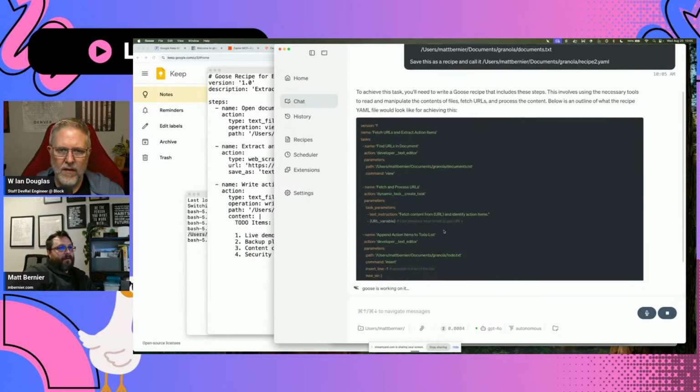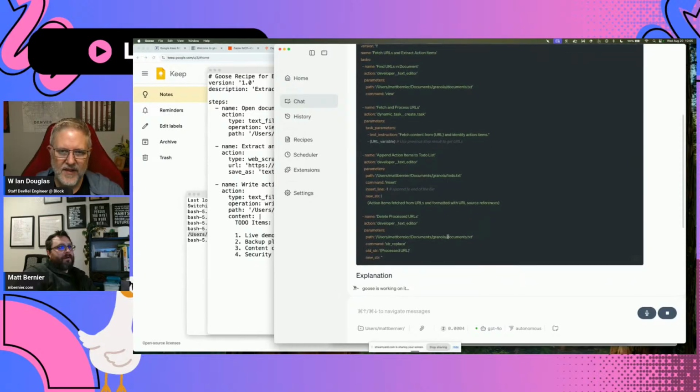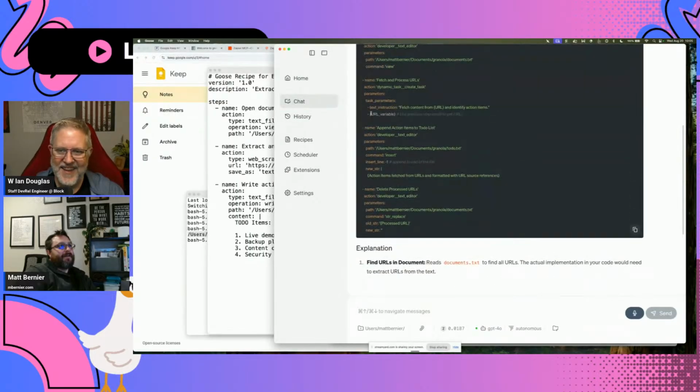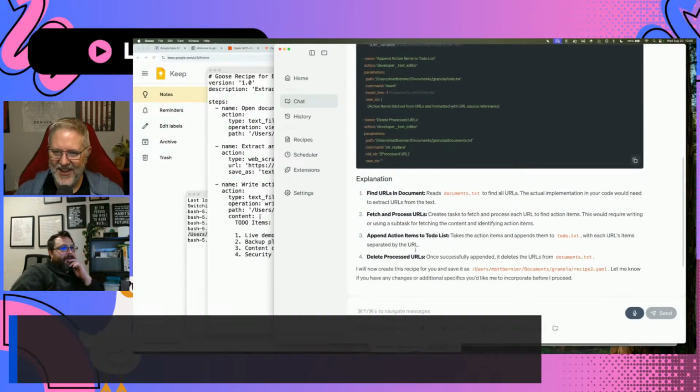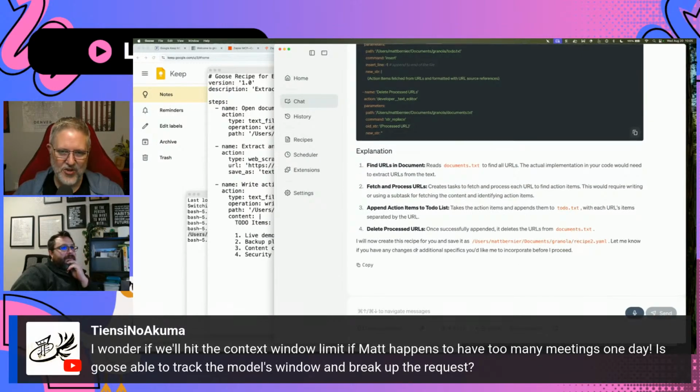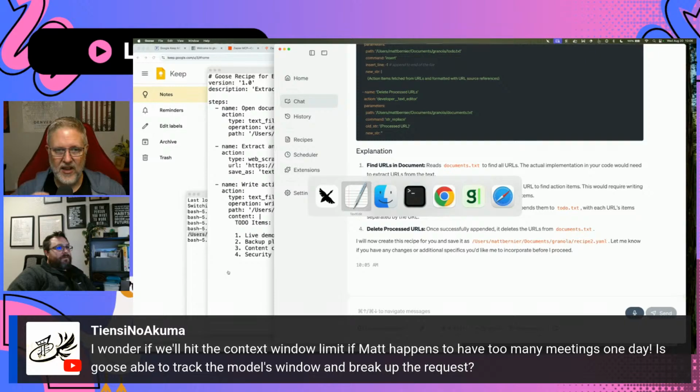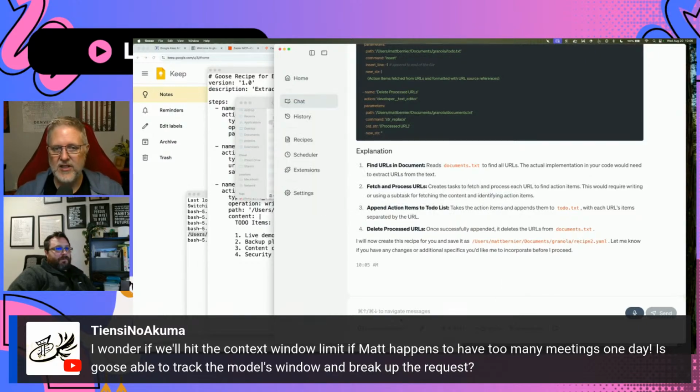Oh, look at that. All right. So there's the recipe. Oh, I was so close with my parameters. I did double curlies. Right. So someone's asking if you're going to hit the context window if Matt happens to have too many meetings in a day. Yeah, the first time we run this, we could have that problem for sure. Is Goose able to track the model's window and break up the request? That's a really good question. Goose actually has auto compacting on the context window now, even if we run this in headless mode. So we should be able to just tell it to run, and as it detects that the context window is getting full, it should auto compact it even in headless mode.